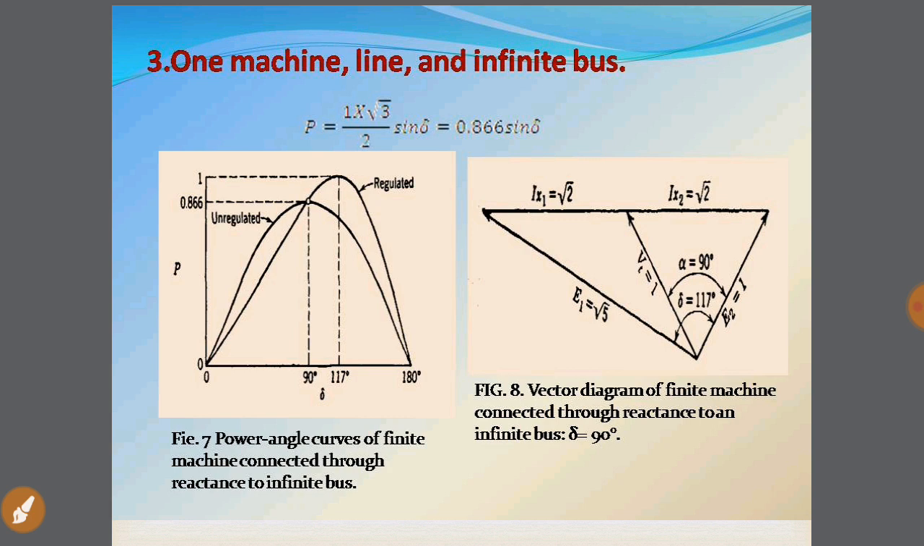This is how we discussed all the three cases for the steady state stability limit using automatic voltage regulators. Thus we understand that for the regulated and unregulated powers to be maintained constant, we need the use of automatic voltage regulators. So this was all